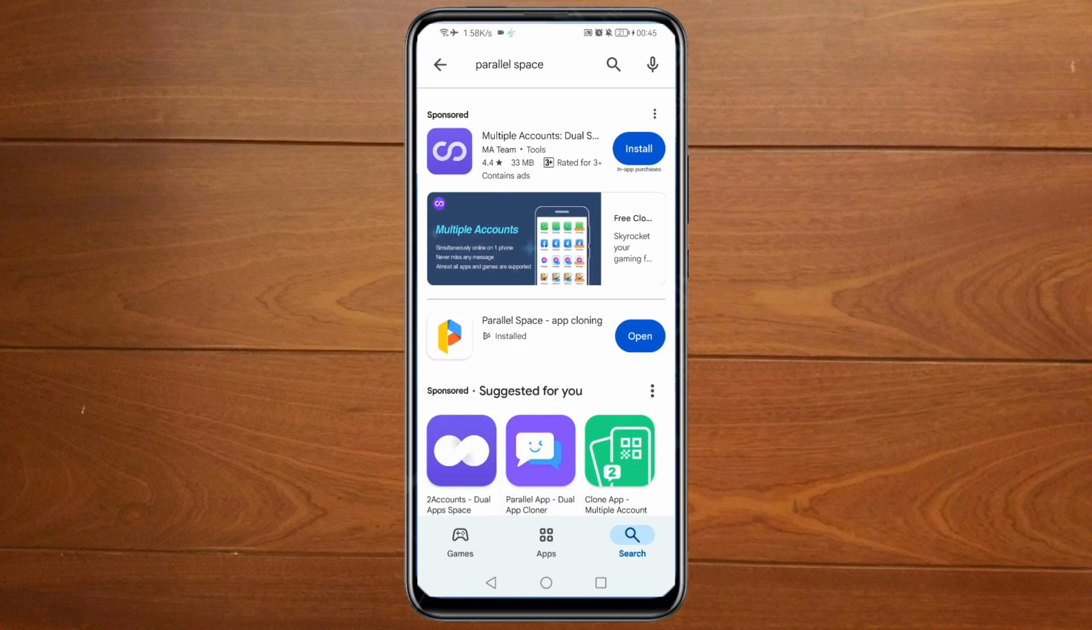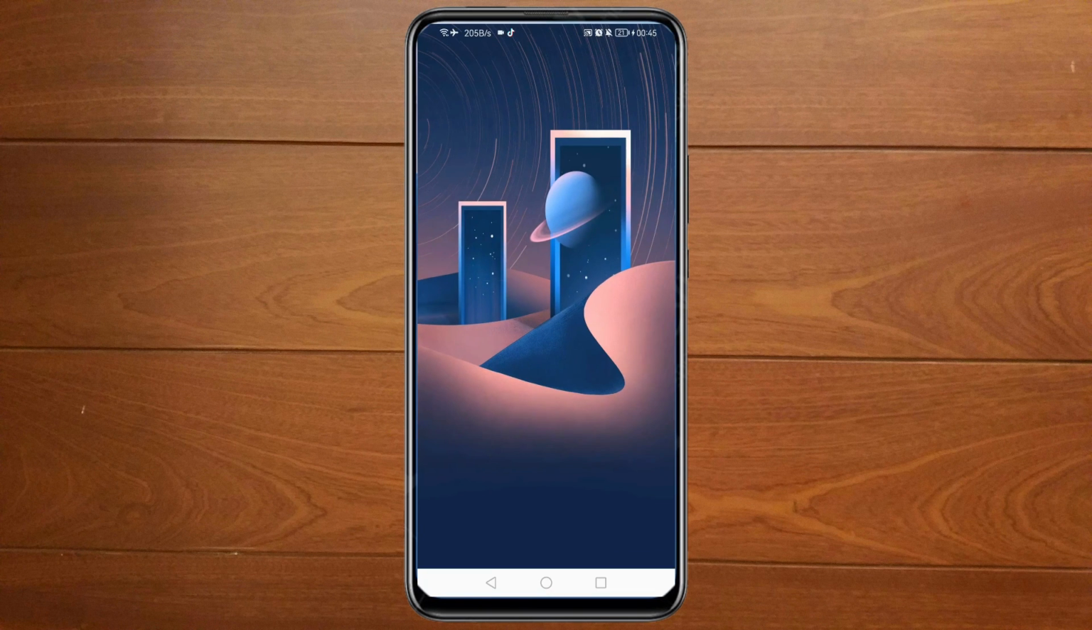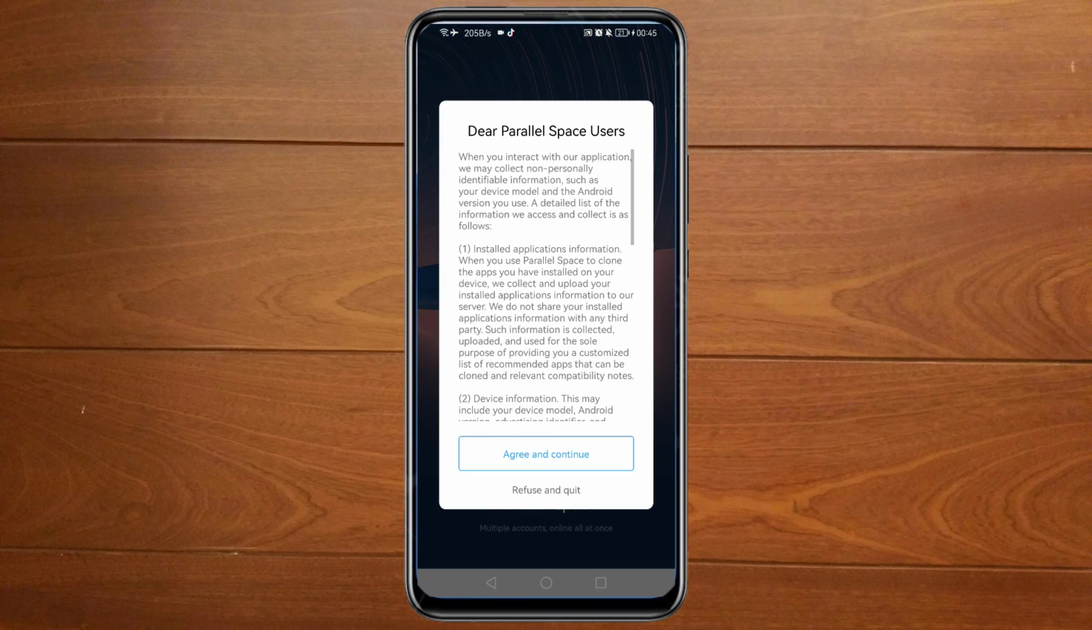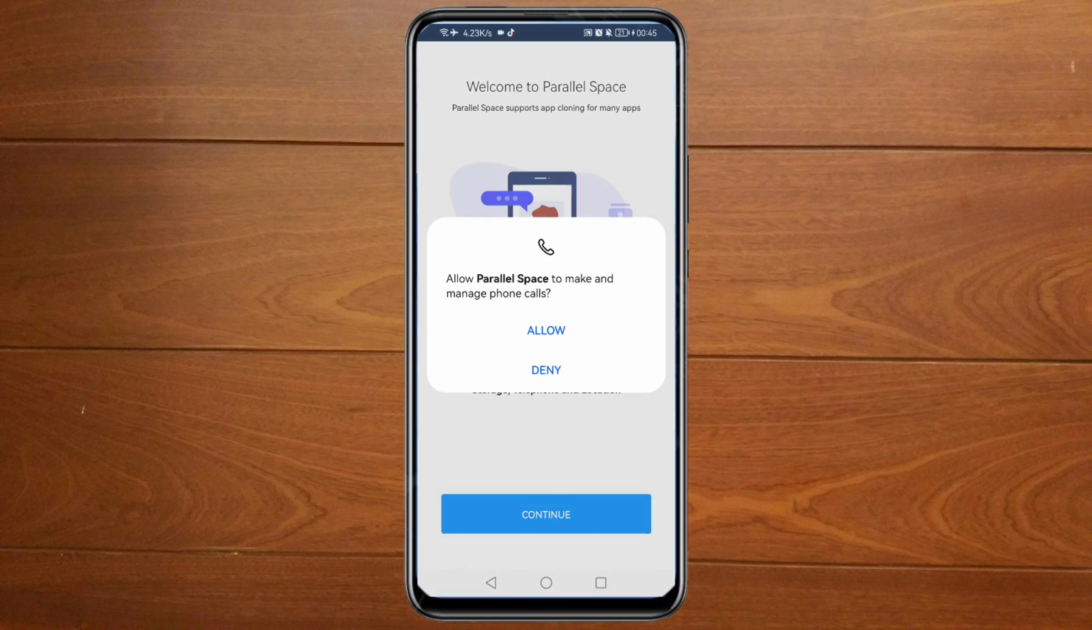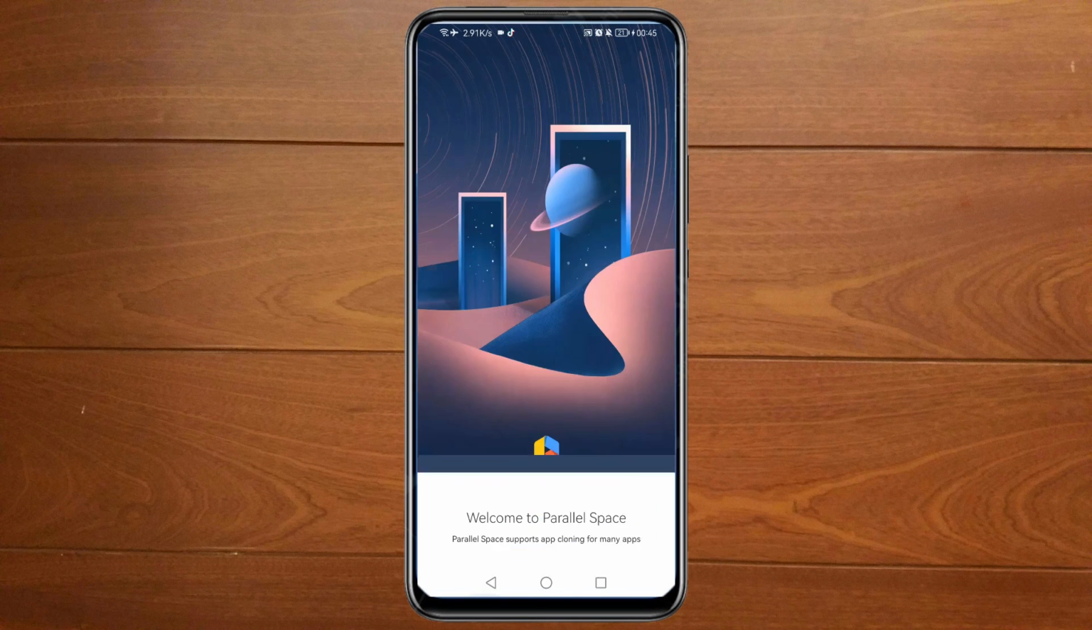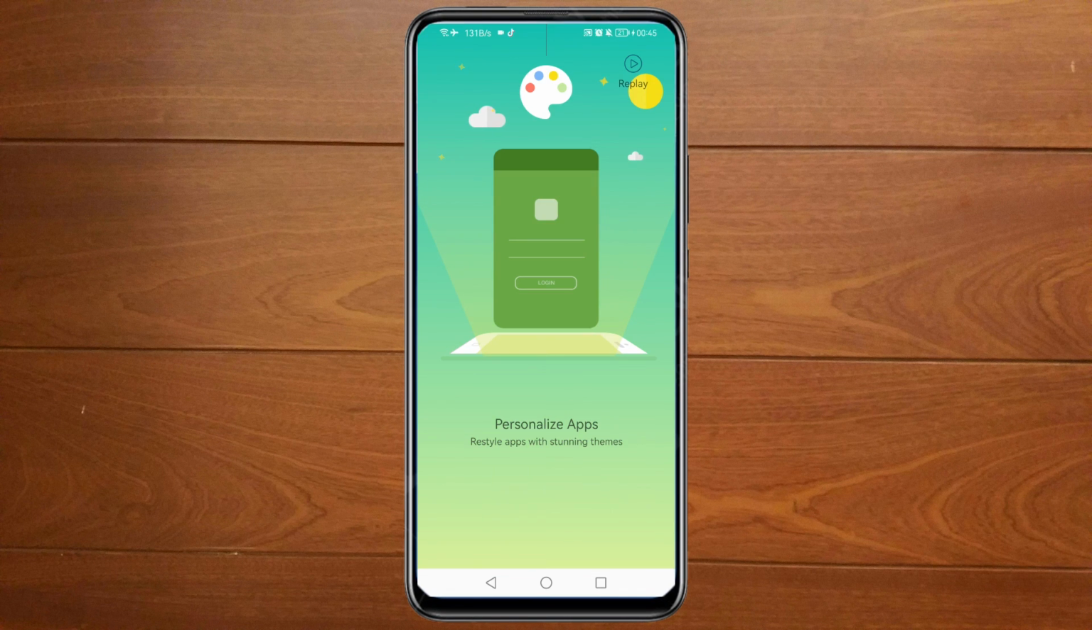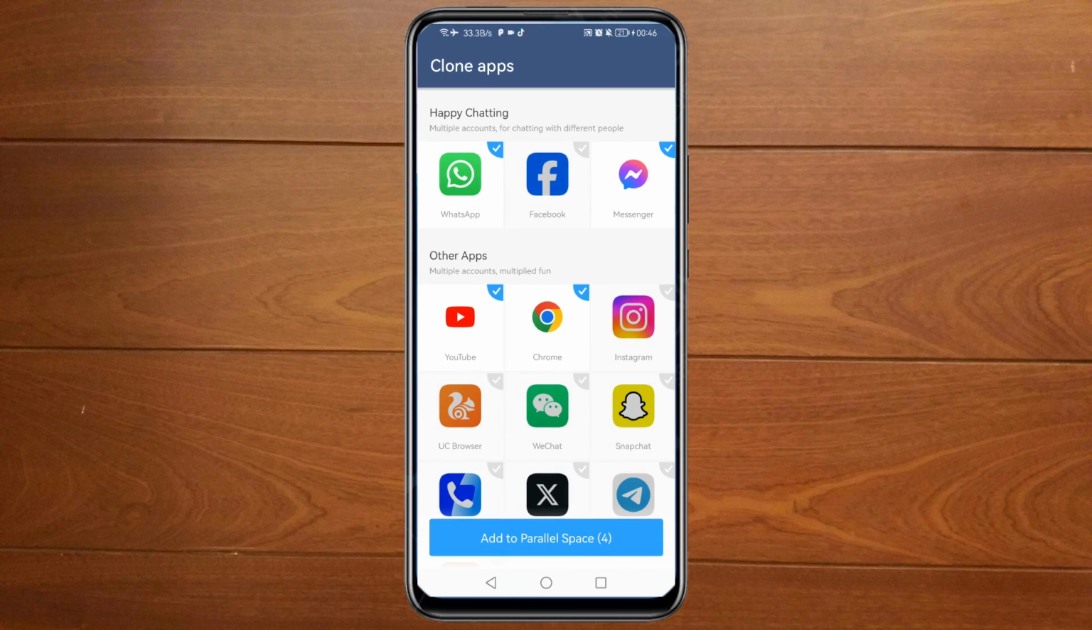Now guys, once you've installed this app in your phone, just click on open. Then agree and continue. Then continue. Then allow. Then allow only while using the app. Then allow. Then tap on start. Then it will bring you to this interface.